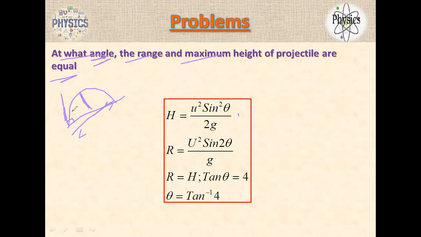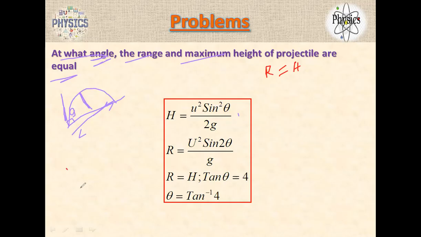So he's asking us to find the theta value. He gave the condition that the range is equal to the maximum height, and he's asking at what angle these two are the same.